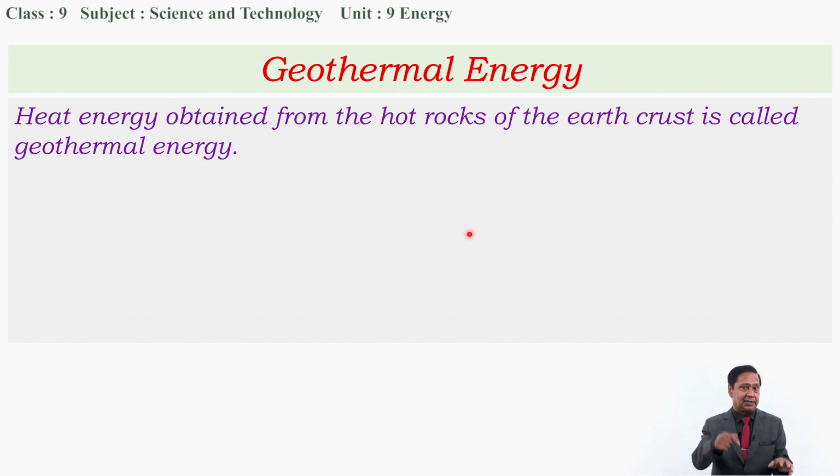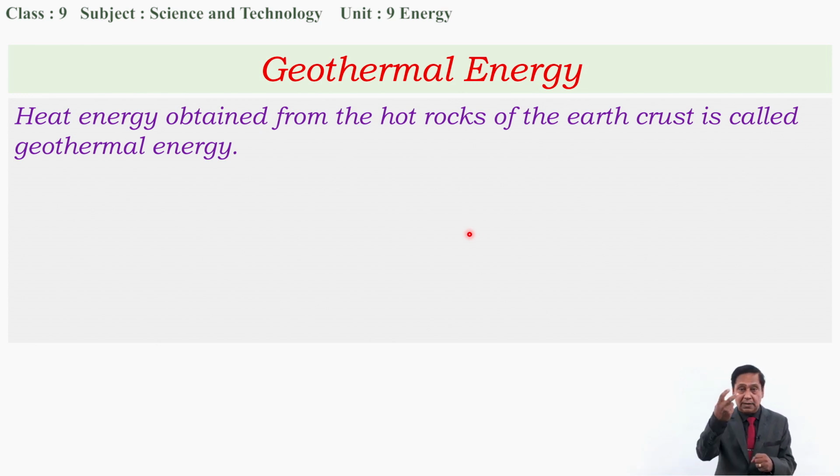When we go inside the surface of the earth, we get a lot of rocks. These rocks are very hot at certain places. The earth's crust is mainly made up of rock, and rock is somewhere very hot. In very few places we have hot rocks, and these are called hot points. When a water pipe is buried into the ground to this hot point and water is poured into it, it boils when it reaches the hot part of the rock, and the boiled water can be taken out.